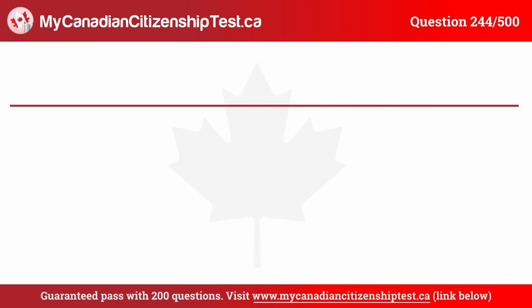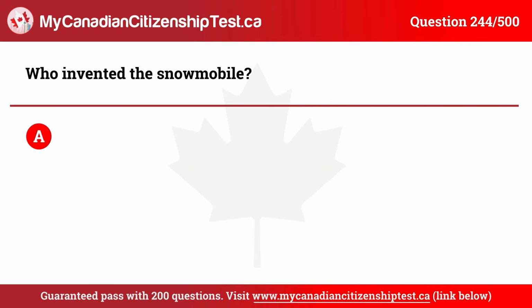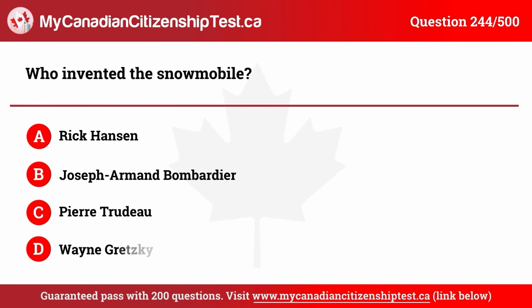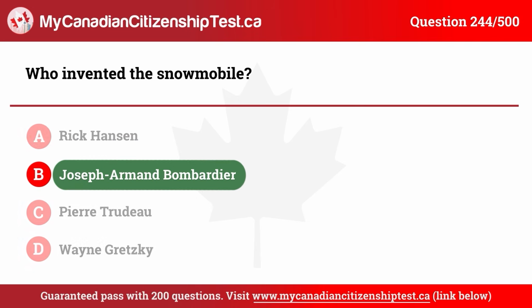Question 244. Who invented the snowmobile? A. Rick Hansen. B. Joseph-Armand Bombardier. C. Pierre Trudeau. D. Wayne Gretzky. The correct answer is B. Joseph-Armand Bombardier.